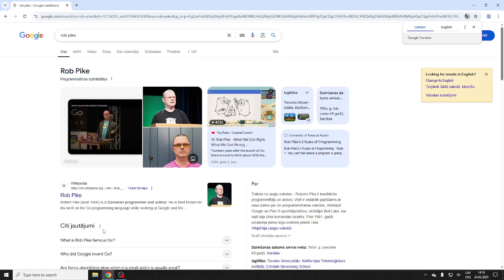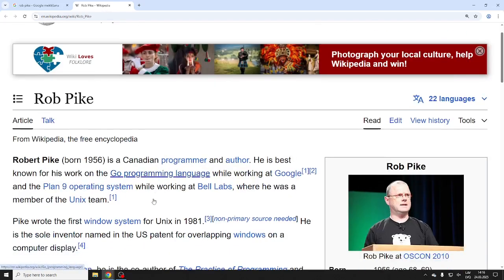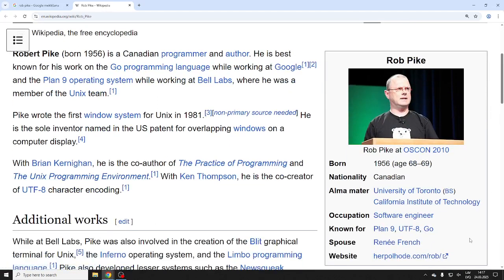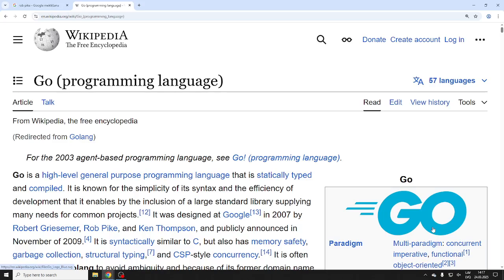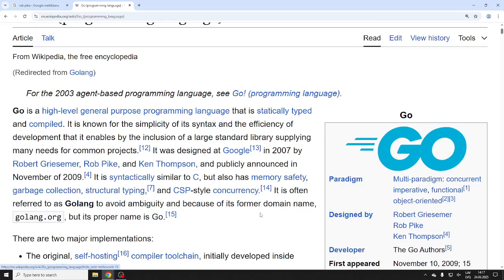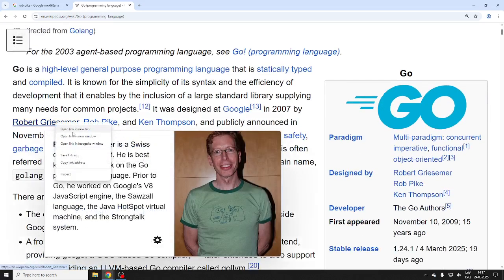And then there's a third guy, and let me see if we can find the third guy on Wikipedia. I think his name was Robert Griesemer, right?